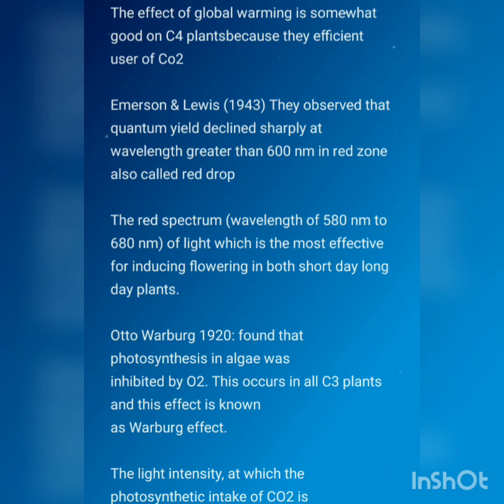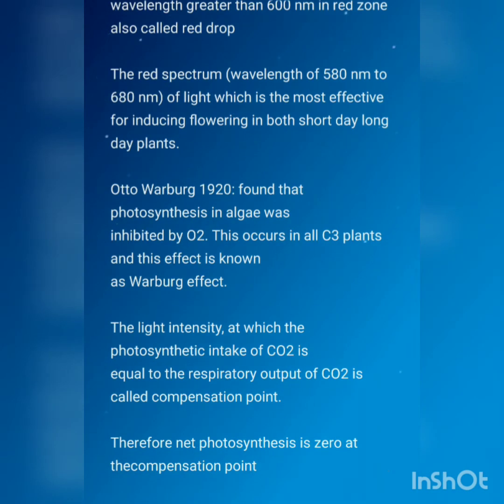The red spectrum wavelength of 580 nanometer to 680 nanometer of light is the most effective for inducing flowering in both short day and long day plants. Otto Warburg in 1920 found that the photosynthesis in algae was inhibited by oxygen. This occurs in all C3 plants and this effect is known as Warburg effect.